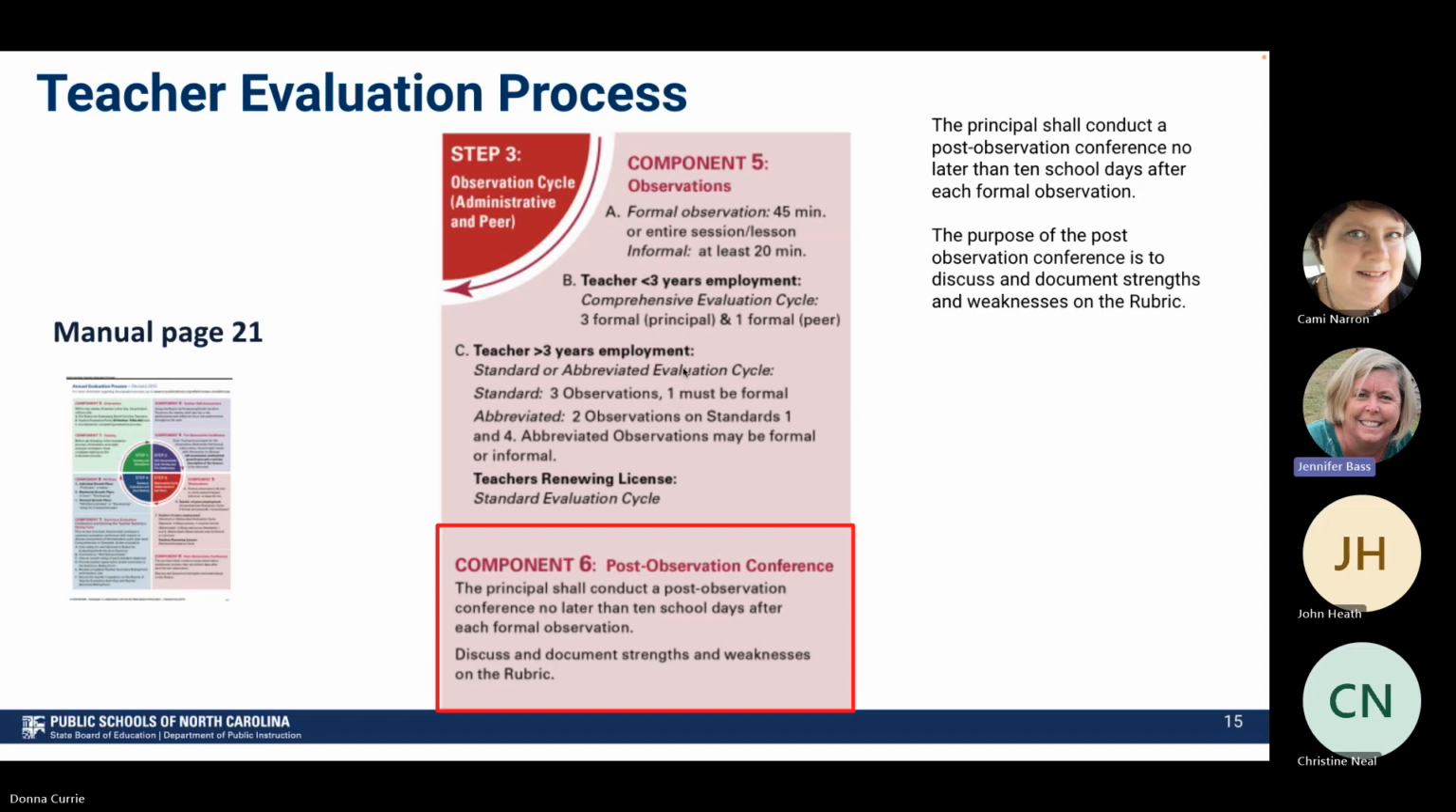So now we're going to look at component 6. As a result of the observation, we now have a post-observation conference. The principal conducts the post-observation conference no later than 10 school days after each formal observation. The purpose of this post-observation conference is to discuss and document the strengths and weaknesses that were noted on the rubric during the observation.